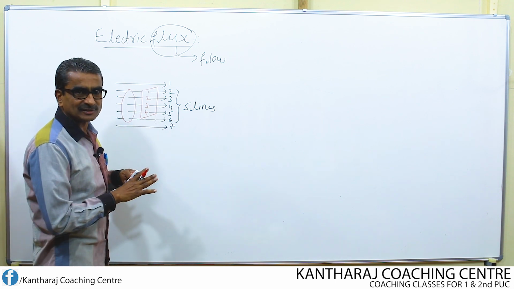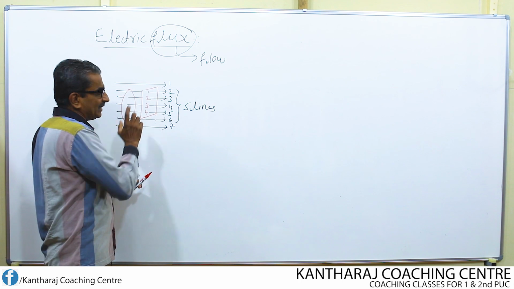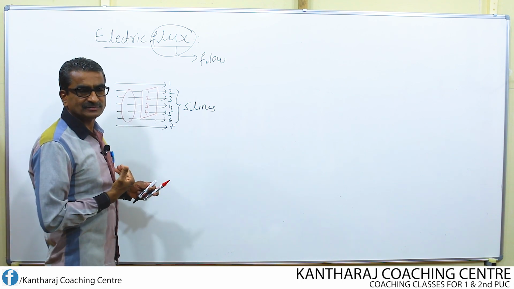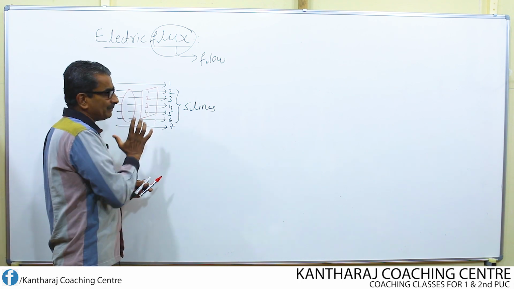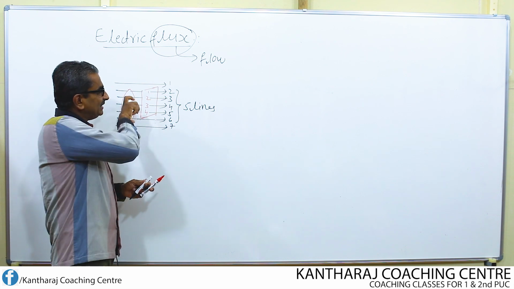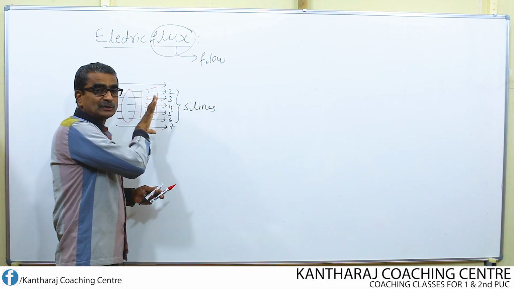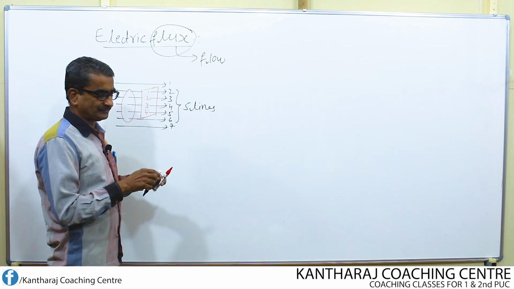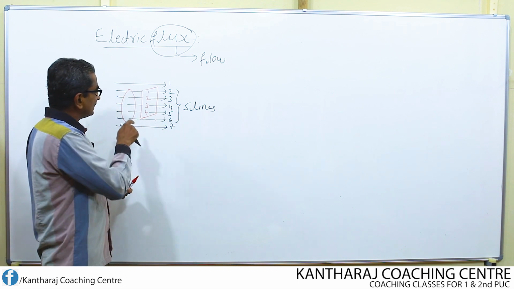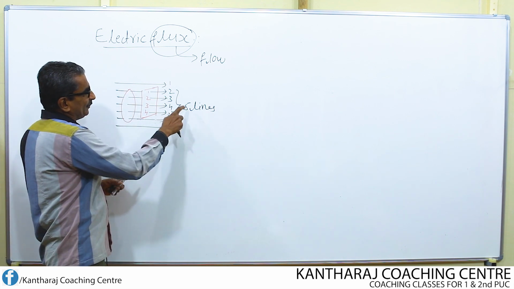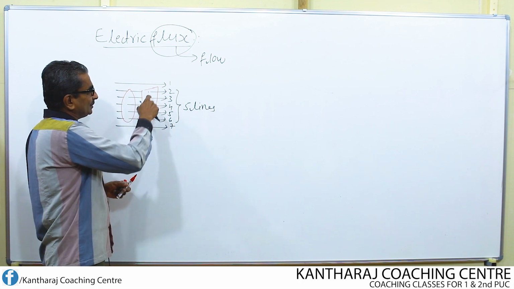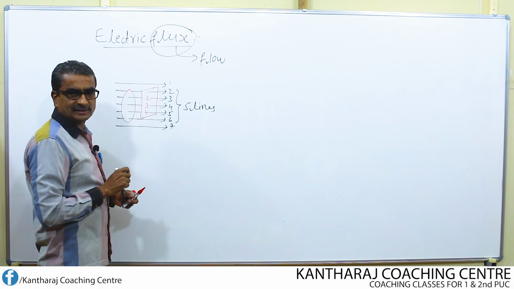What does it indicate? If the size or the shape of the area changes, then the number of lines of force passing through it will also change. As a result, through this area we have 5 lines, whereas through this area we have only 4 lines.